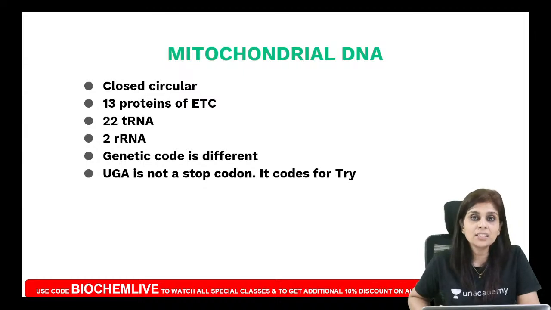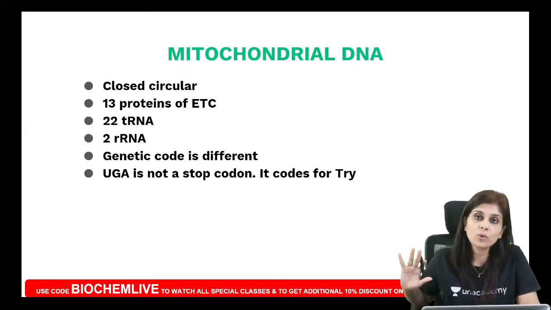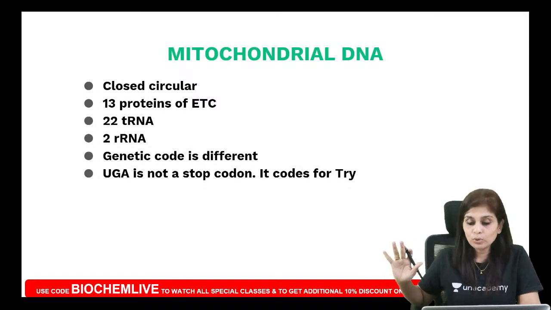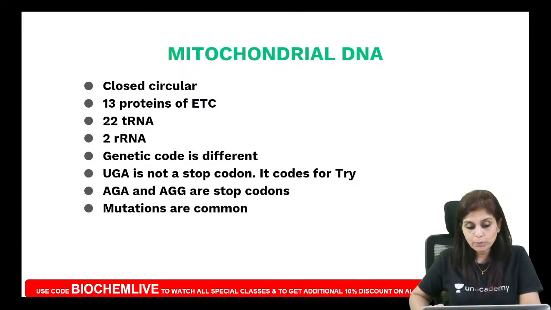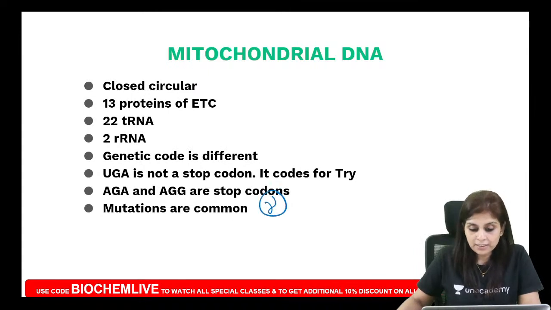Okay, AGA and AGG usually code for arginine, but both act as stop codons here. So the genetic code is different. And mitochondrial DNA is more prone to get mutated. The reason is DNA polymerase gamma. This can be asked to you.